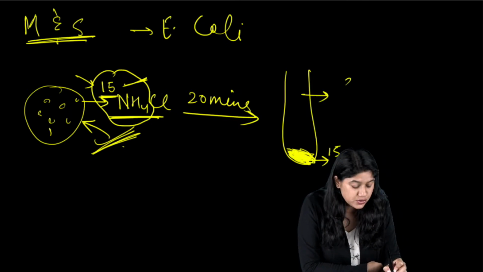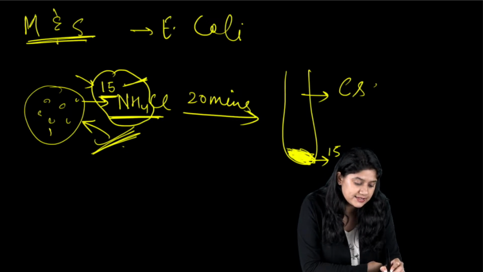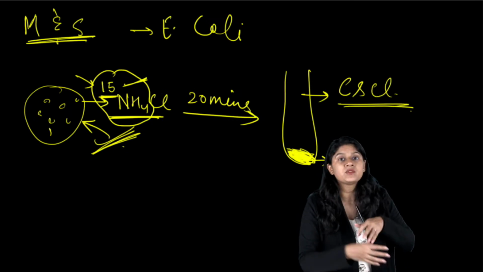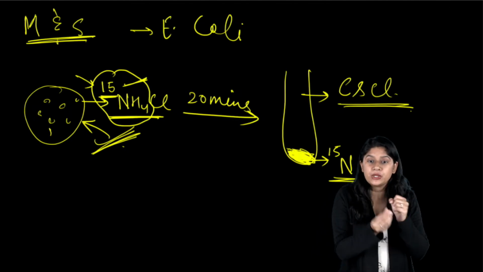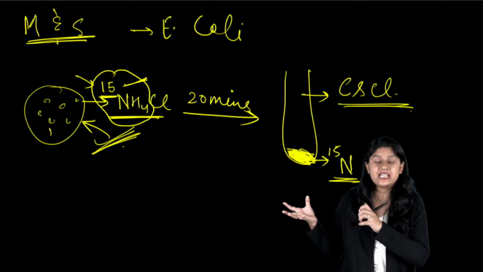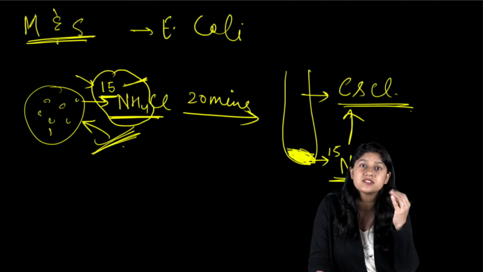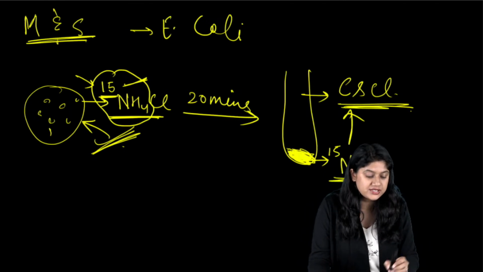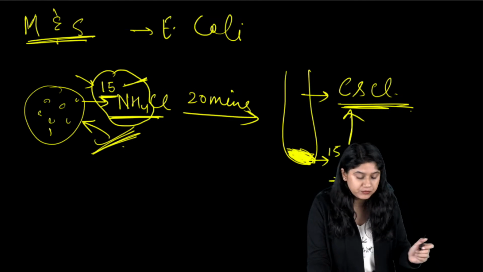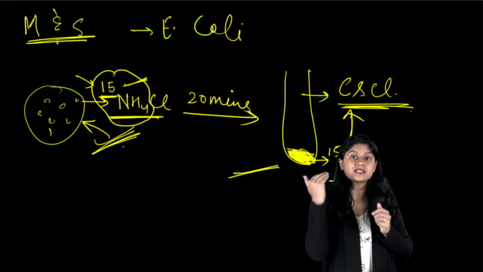In the centrifugation, we use CsCl, with which we can separate it out. We have this fluid medium, and on the other side we have the DNA. For the separation, to maintain the different concentration gradient, we use this, and that actually helps us to see it.